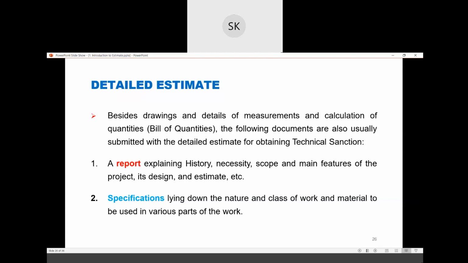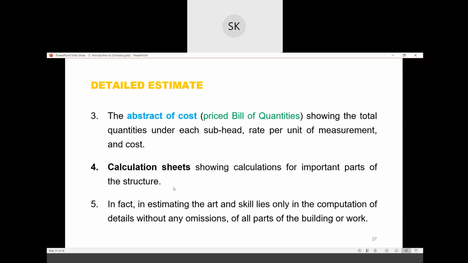What is the requirement, like what cement you should use, what reinforcement you use, what should be the thickness of the glass in windows, what electrical appliances you should use in the building. All those specifications will also be given to you. Okay, the abstract of cost showing the total quantities under each subhead, rate per unit of measurement and cost.